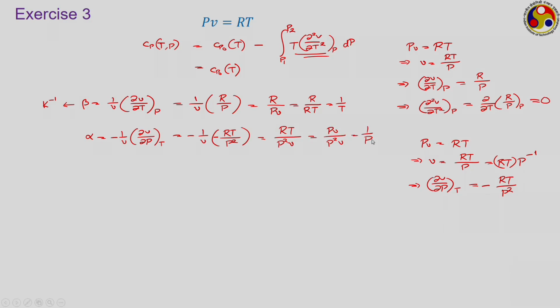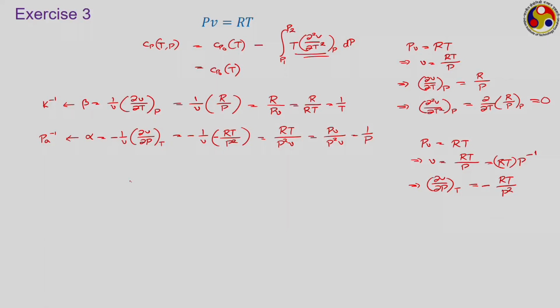So, we have RT upon P square into V, and RT itself being PV, this becomes 1 upon P. So, what is the unit of this isothermal compressibility? That is the reciprocal of pressure, like in SI unit it can be Pascal inverse or kilopascal inverse or megapascal inverse, whatever we would like to represent. So, for an ideal gas, isothermal compressibility is just the reciprocal of pressure and volumetric expansivity is the reciprocal of temperature.